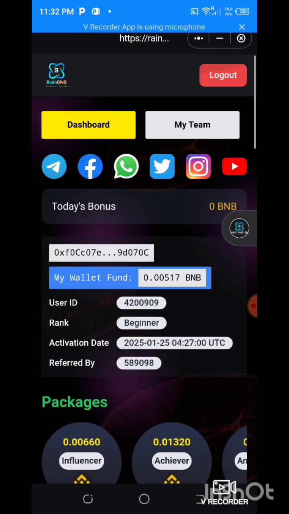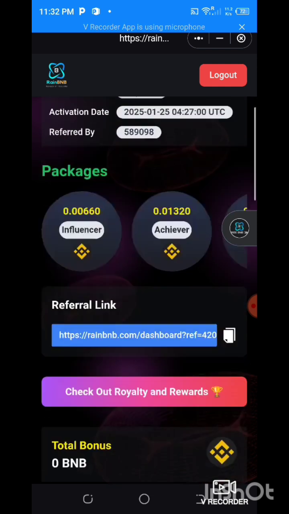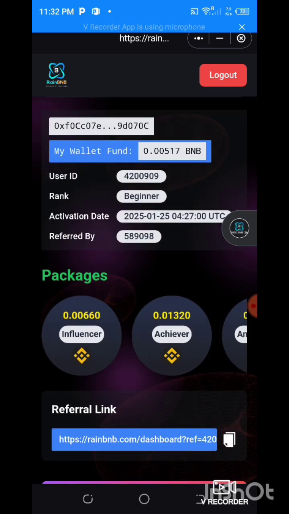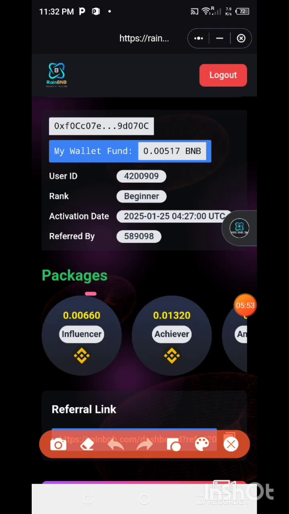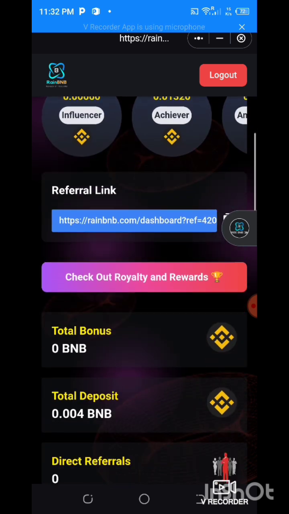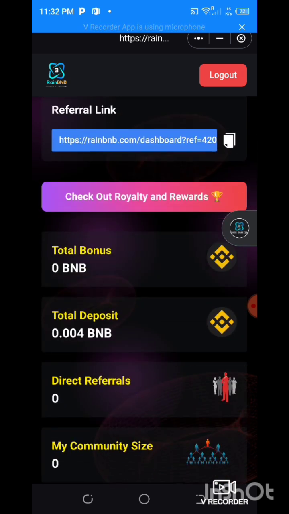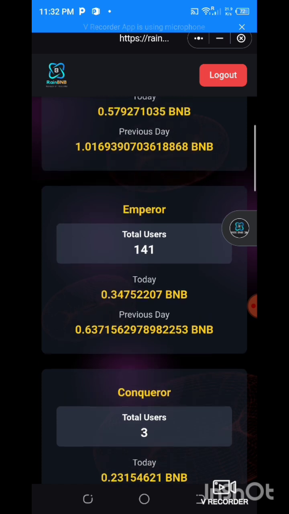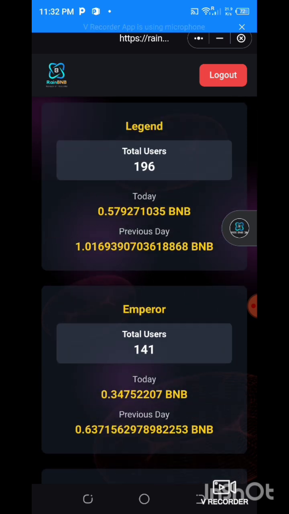So once you achieve that, you can go ahead and upgrade to the next package that will make you earn higher return, guys. So once you upgrade to the next package, you can earn double of it, guys.